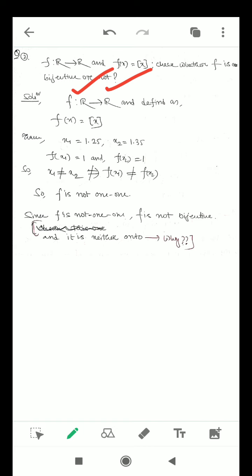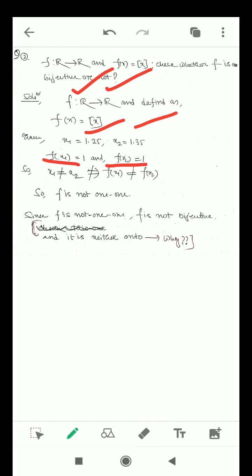For this I have considered two elements, x1 and x2. These two elements are different. You can easily find that x1 is 1.25 and x2 is 1.35, but being two different elements, they have the same image, that is, f(x1) is 1 and f(x2) is also 1 by the property of the greatest integer function. So x1 not equal to x2 does not imply f(x1) not equal to f(x2).